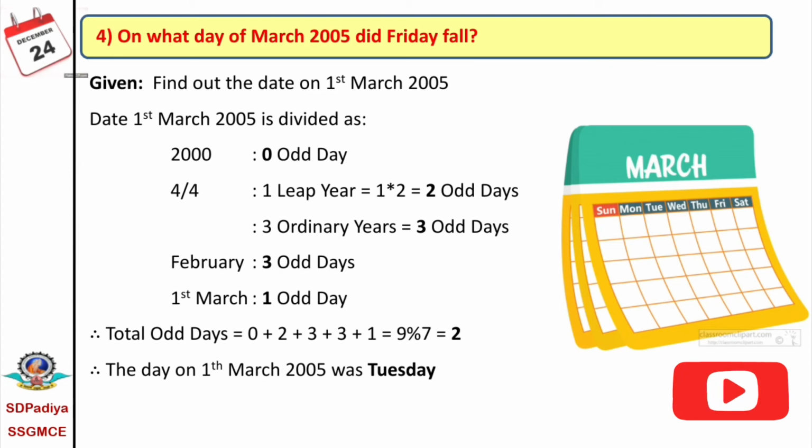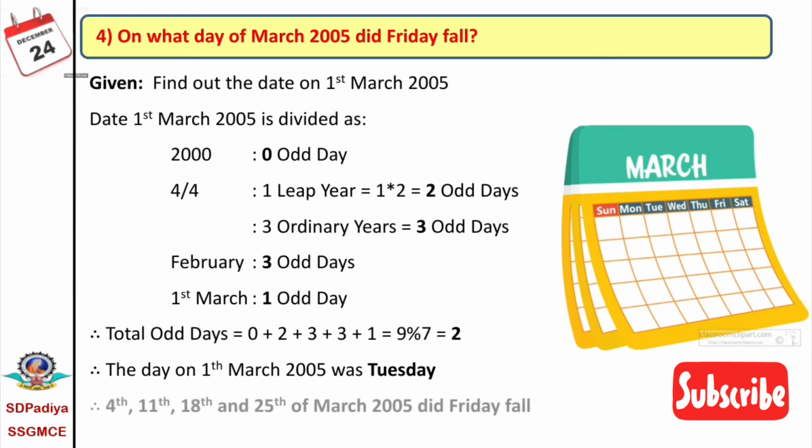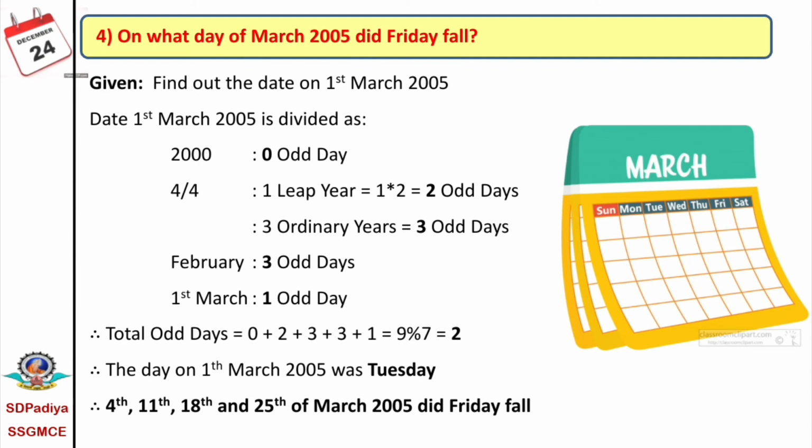If the 1st March was Tuesday, that means the 2nd March was Wednesday, the 3rd March was Thursday, and the 4th March was Friday. Therefore, the 4th, plus 7 that is the 11th, plus 7 that is the 18th, and plus 7 that is the 25th of March 2005, Friday fell. In this way, we can calculate on which date, which day falls.